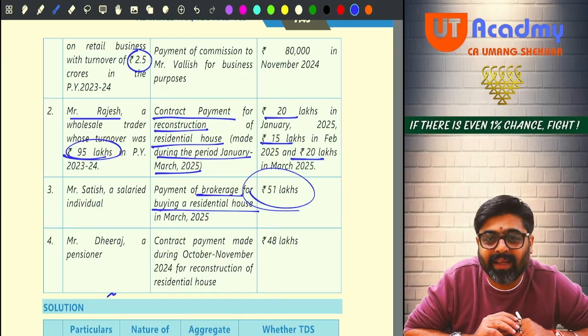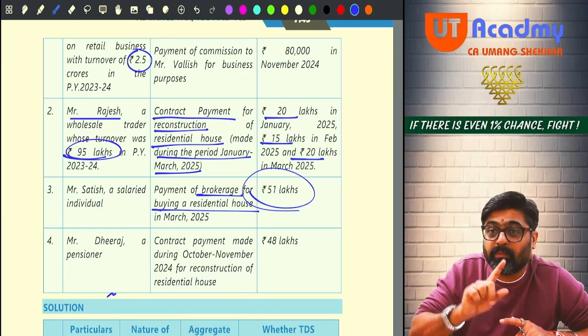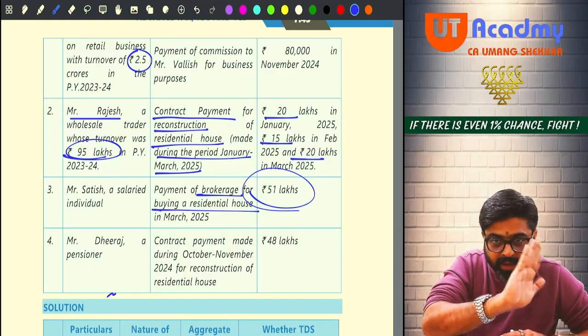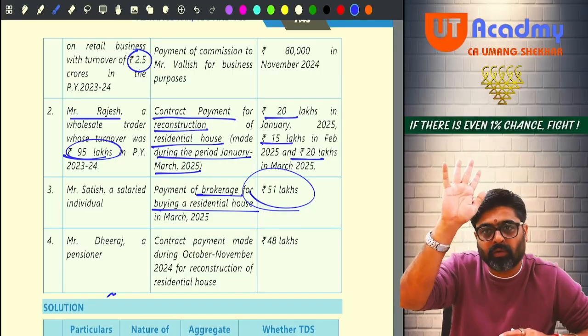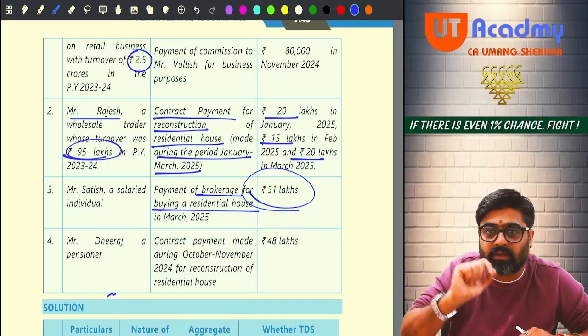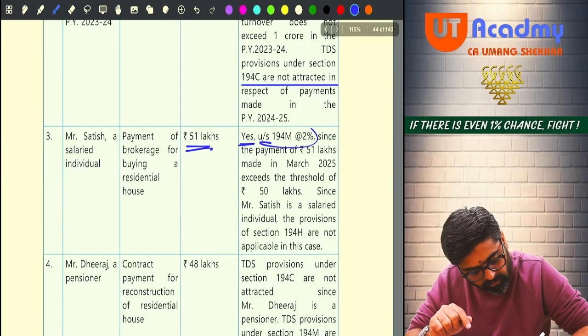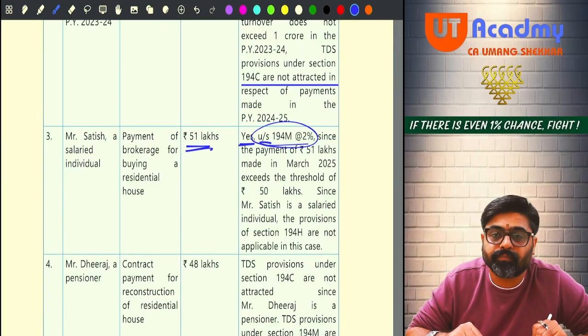Is it more than 50? Yes. 194M will be attracted because he is also not covered by 194H. So he will be covered by 194M, and as per 194M, he is going to deduct TDS at the rate of 2% on this entire 51 lakhs. Please check. 51 lakhs, yes. 194M, 2%. Yes or no?